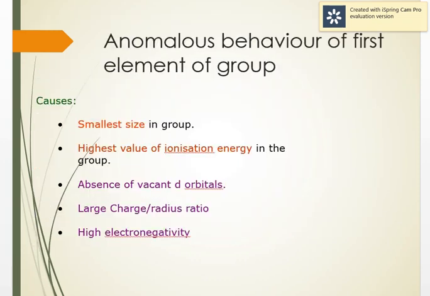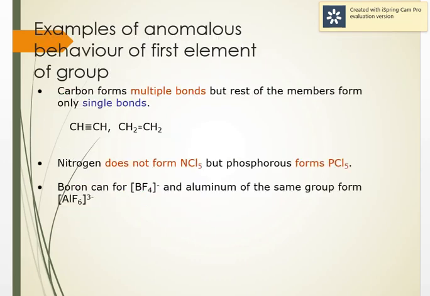Generally, the first element of each group shows anomalous behavior. Anomalous means different behavior. They behave differently as compared to the rest of the members of the same group. The reason is that the first elements of a group are smaller in size. They have a high ionization energy. The d orbitals are absent. If you observe the periodic table, the d orbitals come in the fourth period. So the d orbitals are absent in the first members. They have a large charge to radius ratio and they are highly electronegative. These are the reasons that the first member of each group shows anomalous behavior.